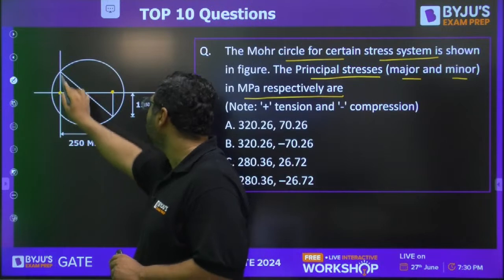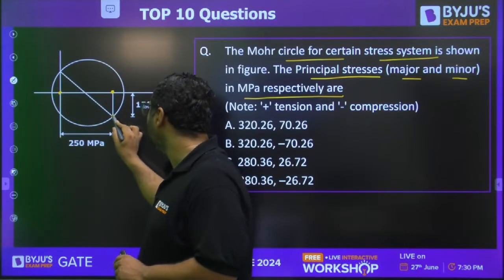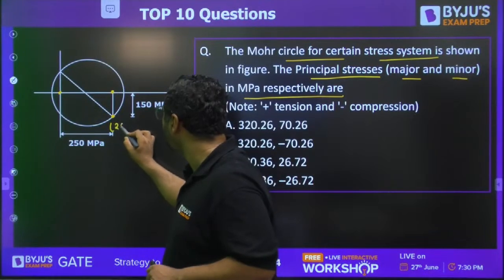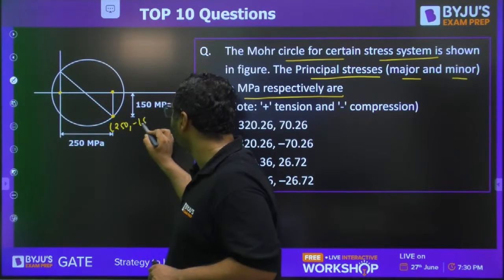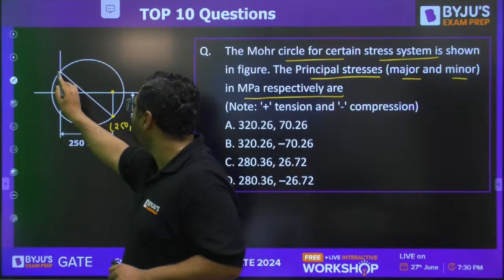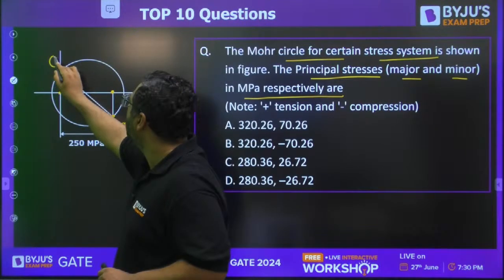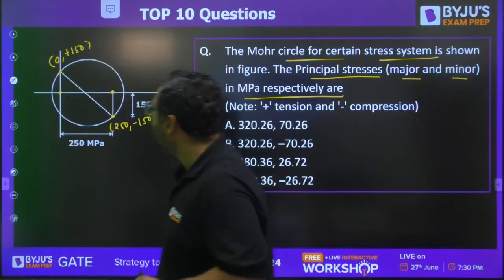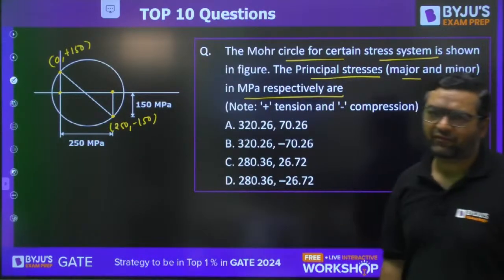This point gives the state of stress on the x face, which is 250 comma minus 150. This point is 0 comma plus 150. So these are the states of stress on the x face and y face.